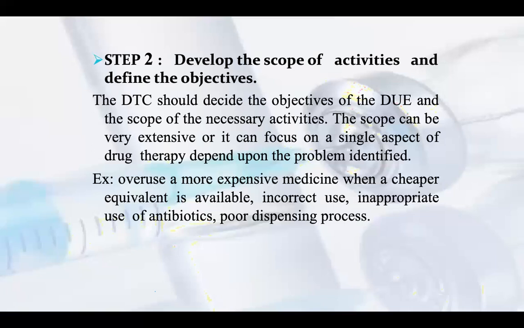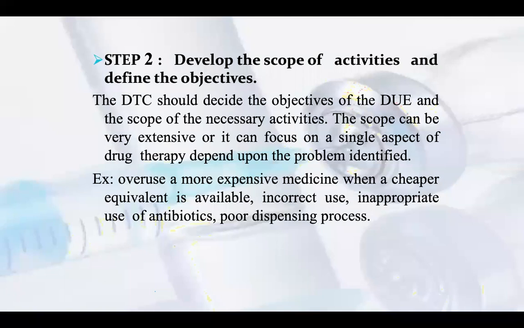Then second, incorrect use. Sometimes the prescription is not properly given. Sometimes they give wrong drugs, and sometimes they give the wrong indication. So when they receive this prescription data, they have to check and establish what the right use is.